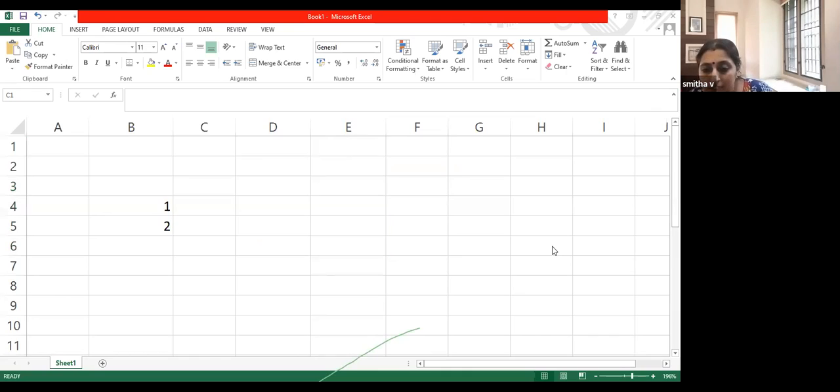Vishnu, if I have to share this file here, what can be done?